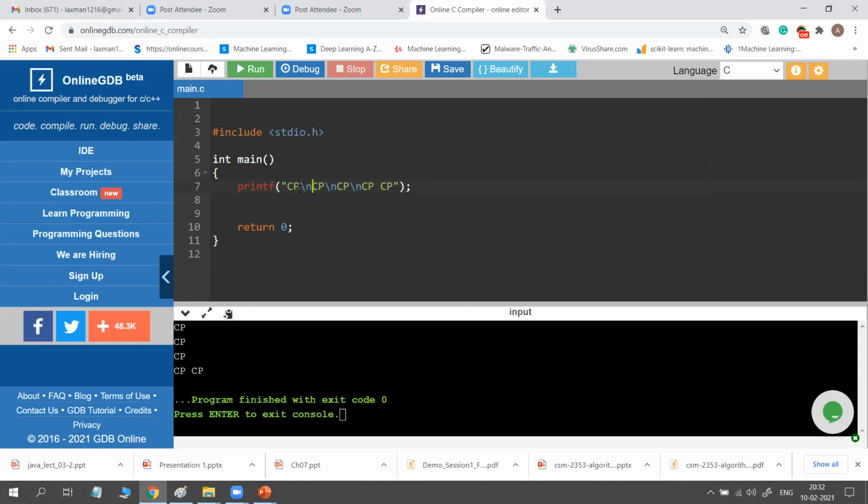Whatever you want to type in printf, you must put all in these double quotes only. But whenever there is a \n, then what happens? The control moves to the next line and displays your output. Okay.